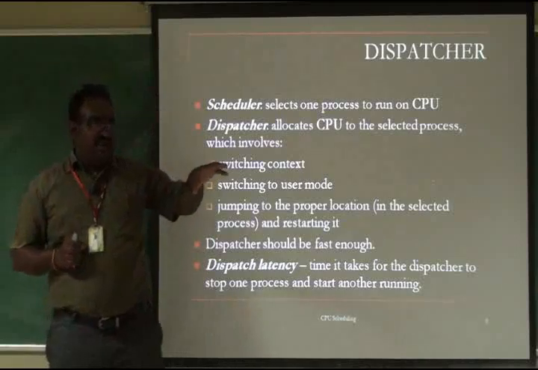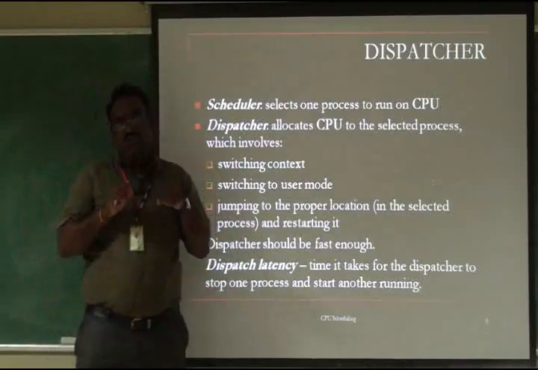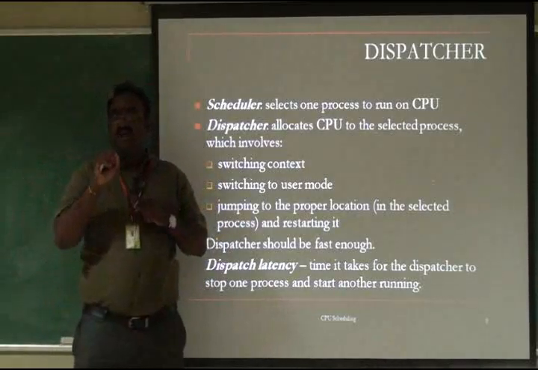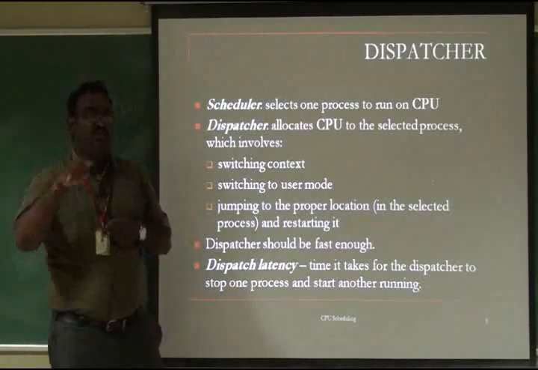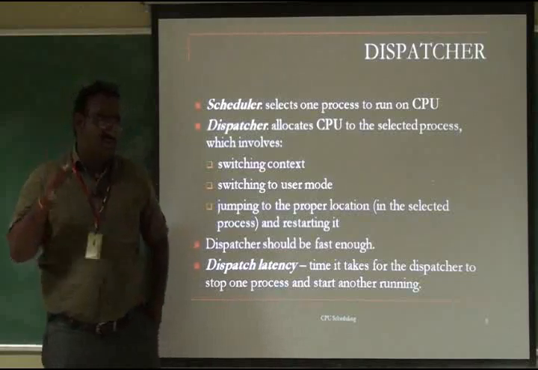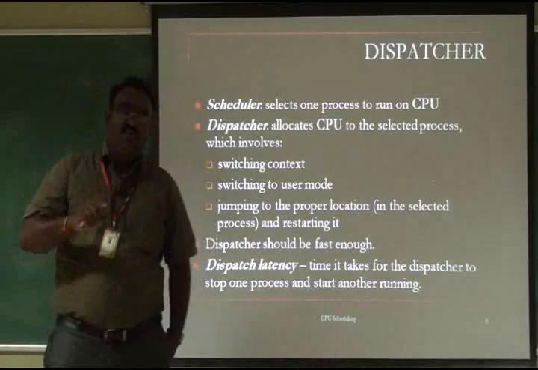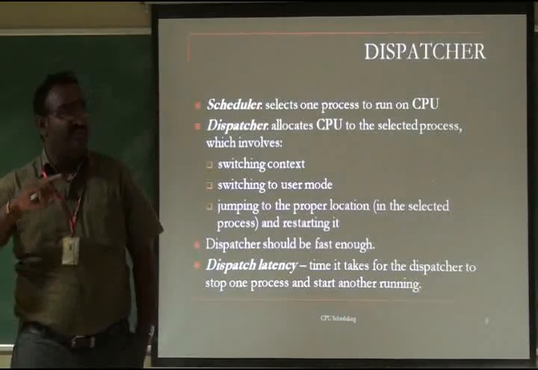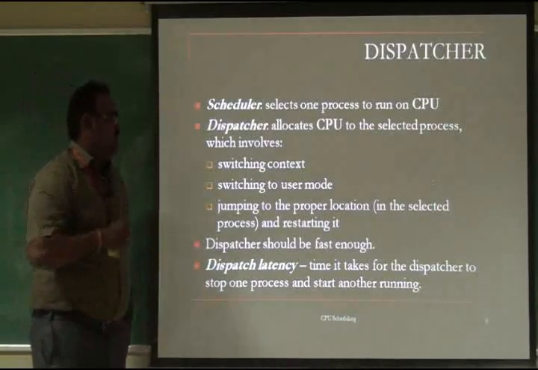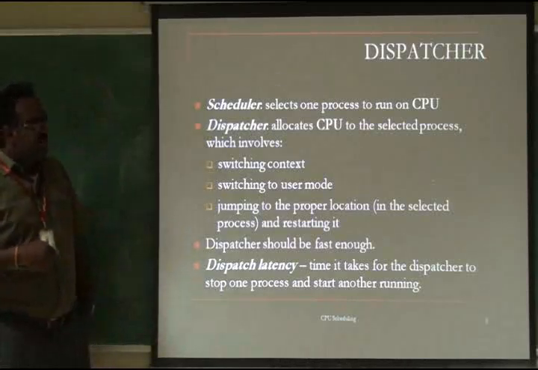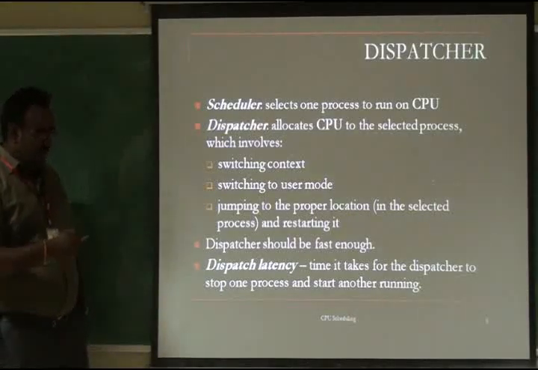So the scheduler selects one process, and the dispatcher monitors that. The scheduler selects one process, and we have to allocate the CPU to execute it. The CPU is one of the major resources of the computer. So the hardware and CPU resources can be efficiently used by the OS. The OS will be doing all these things. Right. So once the dispatcher gets into action, what happens?